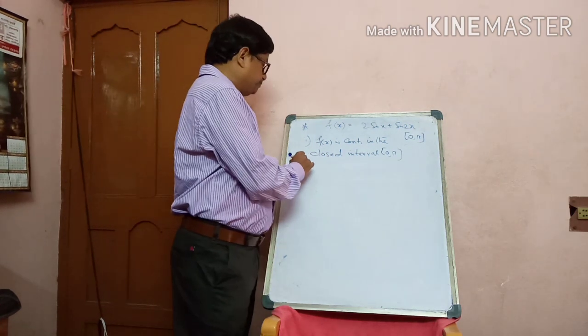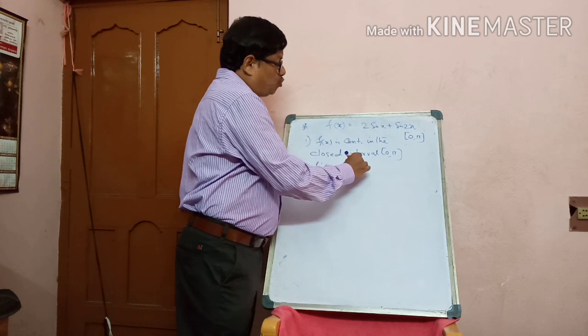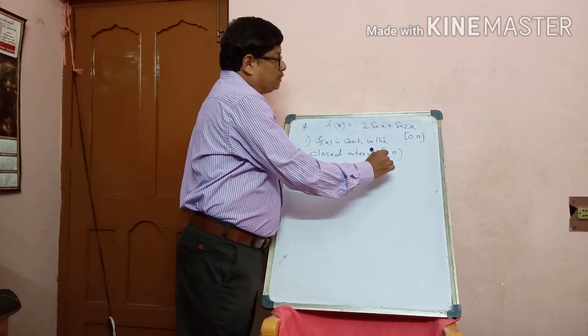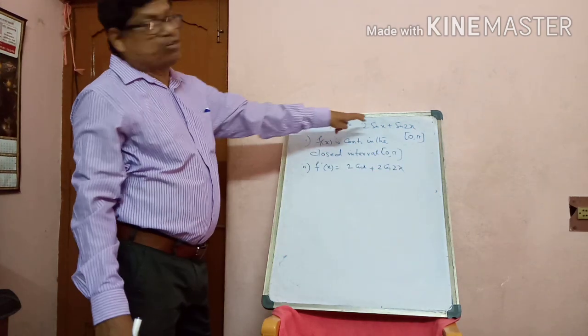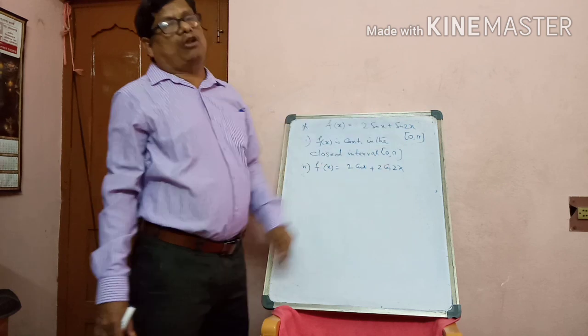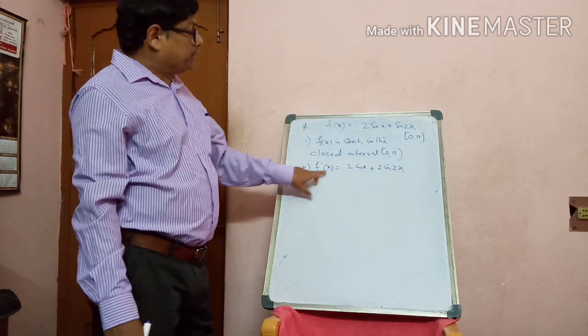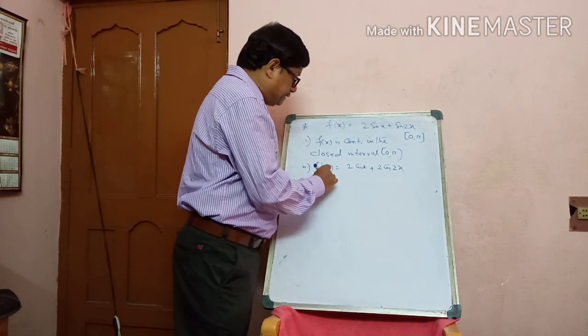Number 2, find f'(x). f'(x) is 2 cos x plus 2 cos 2x. Sin x gives cos x and sin 2x gives 2 cos 2x, all of you know. So f'(x) is 2 cos x plus 2 cos 2x.